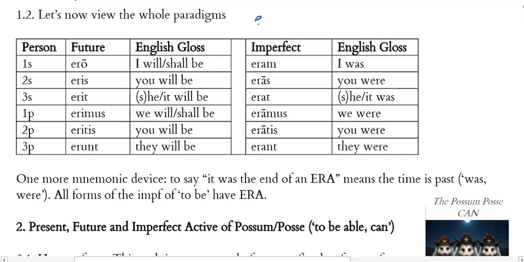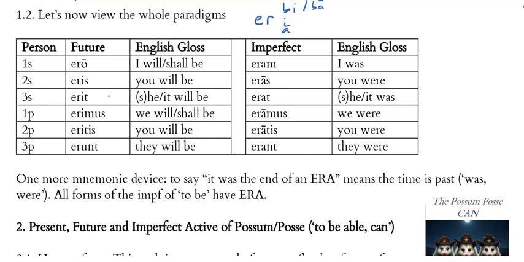We're going to see that instead of bi and ba, we just get e or a, okay, for my tense sign or tense morpheme, and then I get the personal endings. Okay, so let's read these. Ero, so I will or shall be. Eris, you will be. Erit, he, she, or it will be.